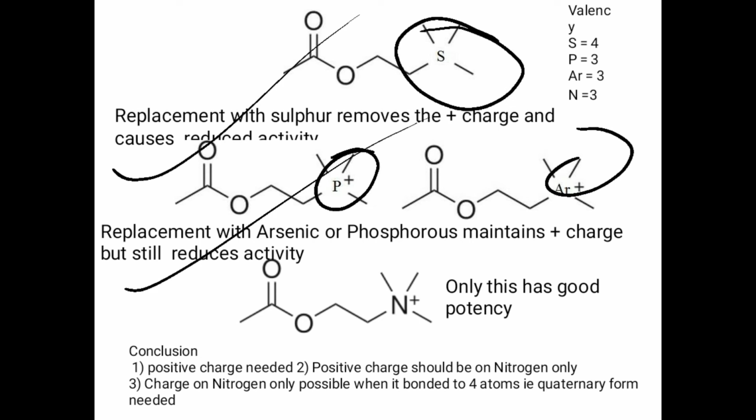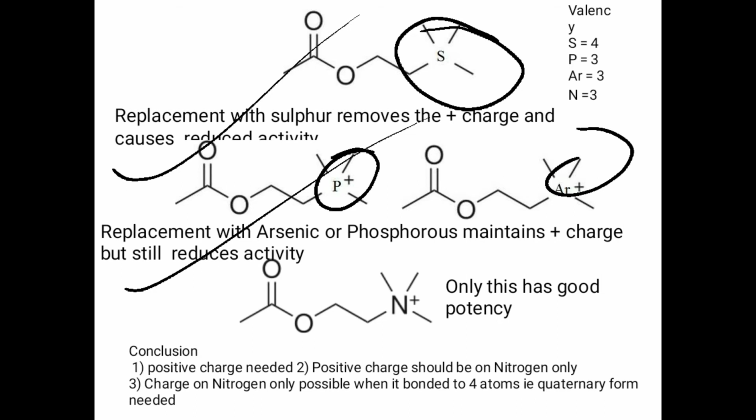So what is the conclusion? The SAR regarding the quaternary ammonia is that the positive charge is needed. This positive charge must be on the nitrogen atom, and this nitrogen atom must have four bonds. So this is the first point of the SAR. The nitrogen atom must be in the quaternary form. You cannot replace the nitrogen with any other heteroatom like phosphorus or sulfur. Second one, it must be positively charged.